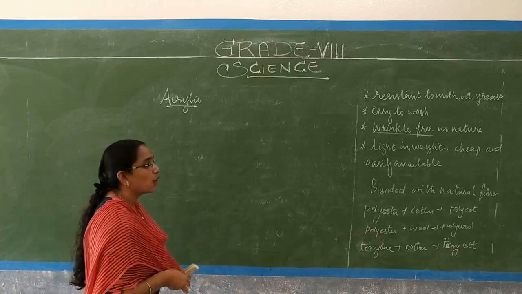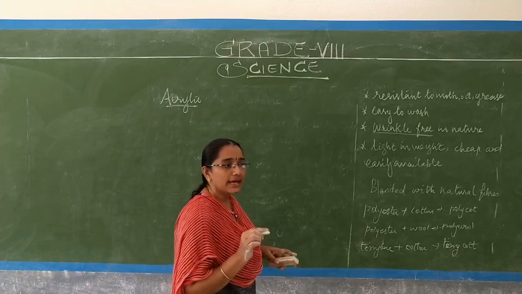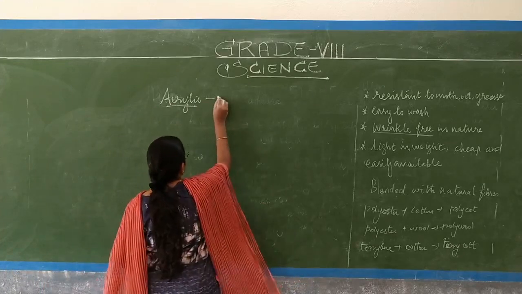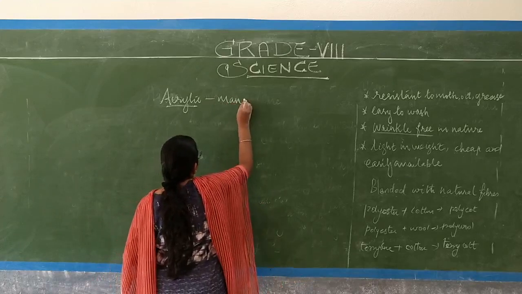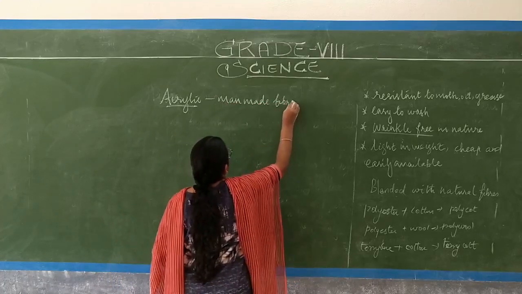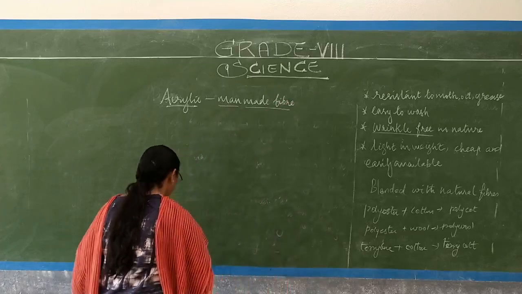What we told as polyester is a type of synthetic fiber. Just like that, acrylic is a man-made fiber. Acrylic is a type of man-made fiber.